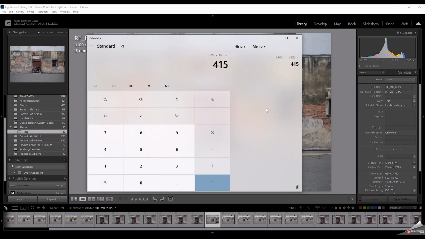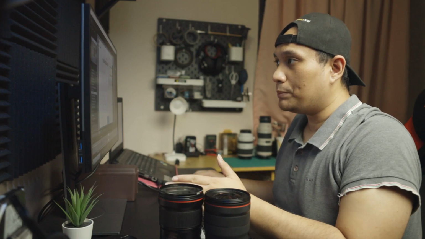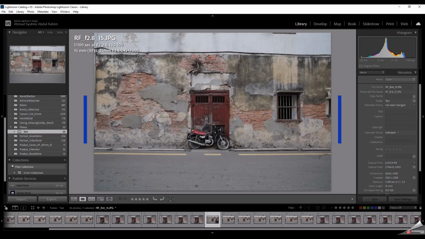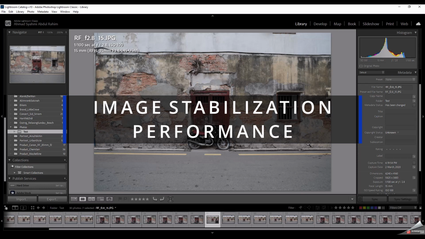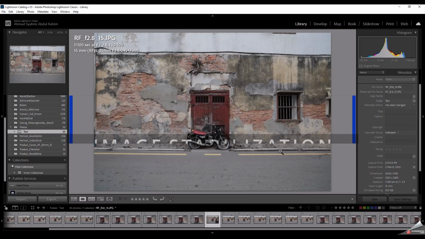In terms of percentage, we need to divide by 6240, multiply by 100, and we get 6.65% difference. What this means is that 1mm difference between RF15 and the EF16 produces almost 7% difference. Now, let's move on to image stabilization performance.